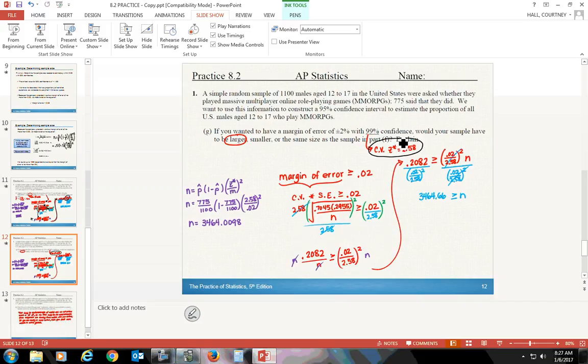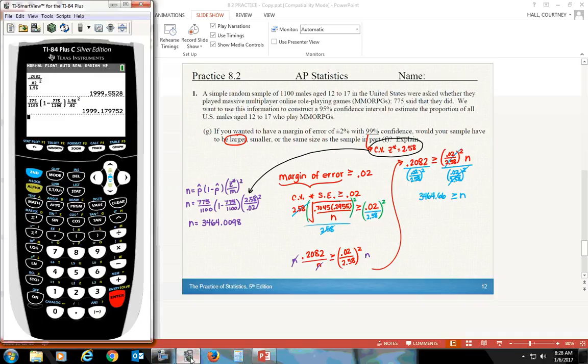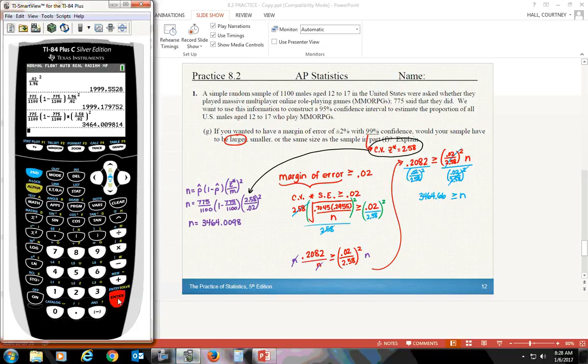I just reworked the whole problem the same exact way, and doing it the Mr. Schuster way. All you have to change is the 2.58. So that's kind of nice on the calculator. You could just do second enter and just go change that 1.96 to the 2.58, and you should have my new answer. So that's why it's 3,465. That would be 3,465 would be the sample size we need. So that's obviously larger than the 2,000 from the previous problem.